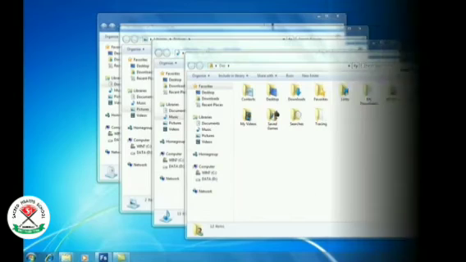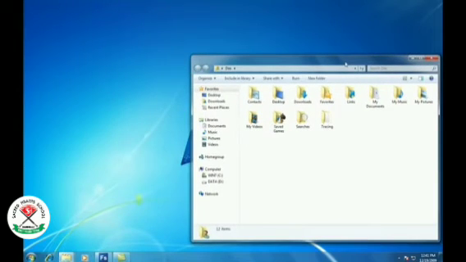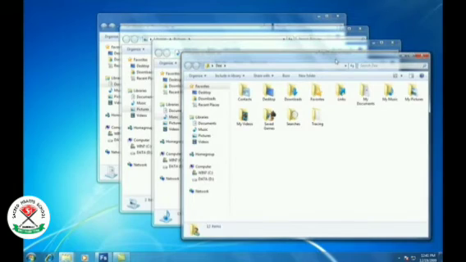Now the next feature is Aero Shake feature. If we are having so many windows opened on the desktop and we want to focus only on a single window and minimize all the other windows, then we can use this feature. What we have to do, we have to shake the active window which we want to focus, and then all the other windows will be minimized. And if we shake again, then all the other windows will open again. This is called Aero Shake feature.